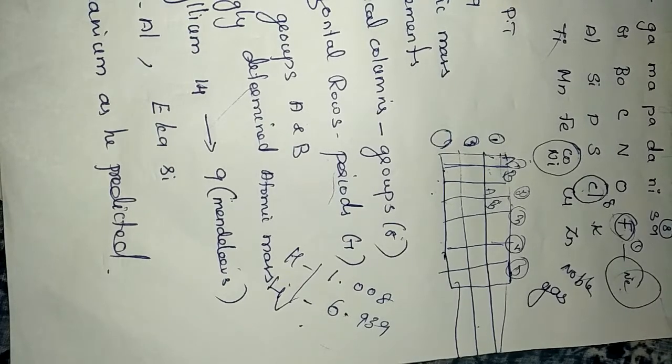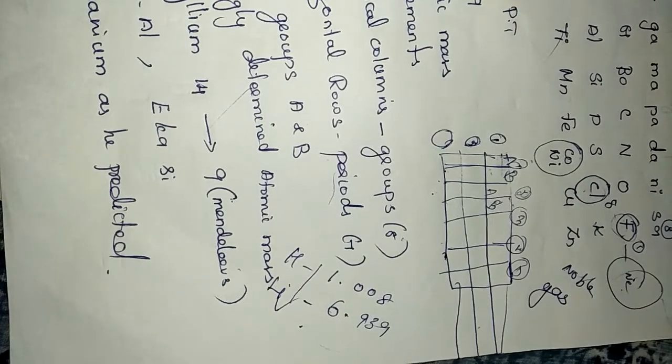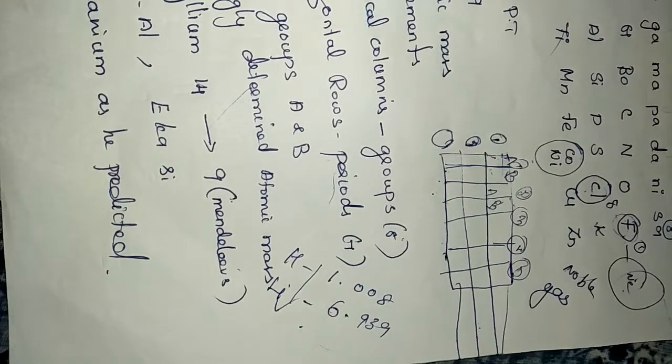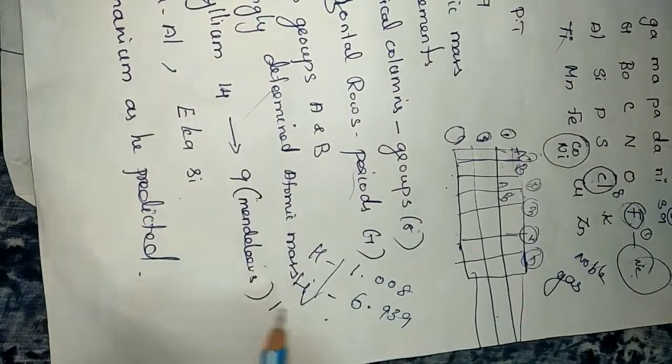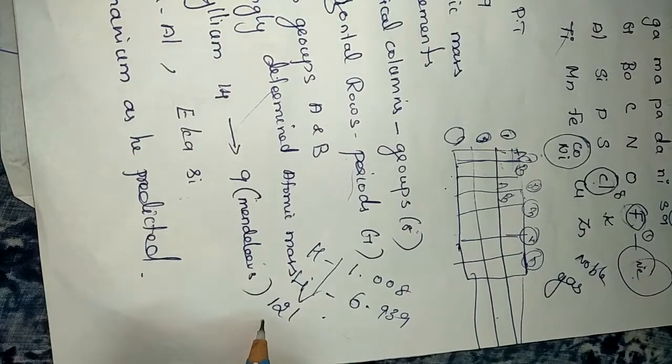For example, after 121, what should be placed? 126. After that only 127, isn't it? For example, after 121, what do we have to keep?